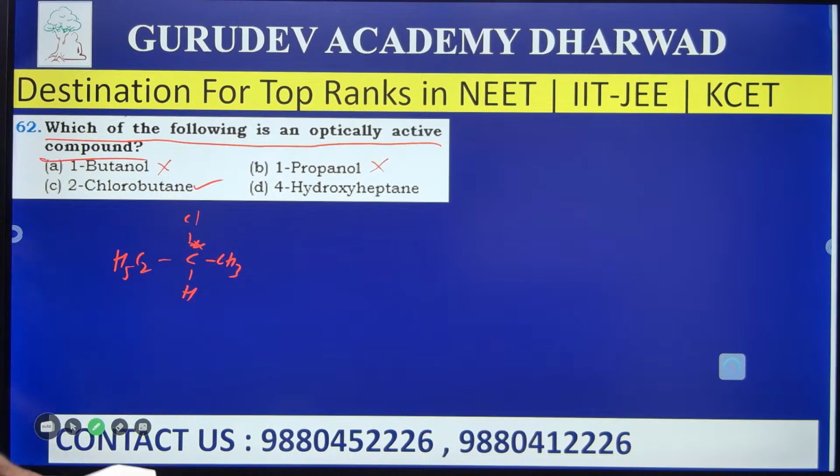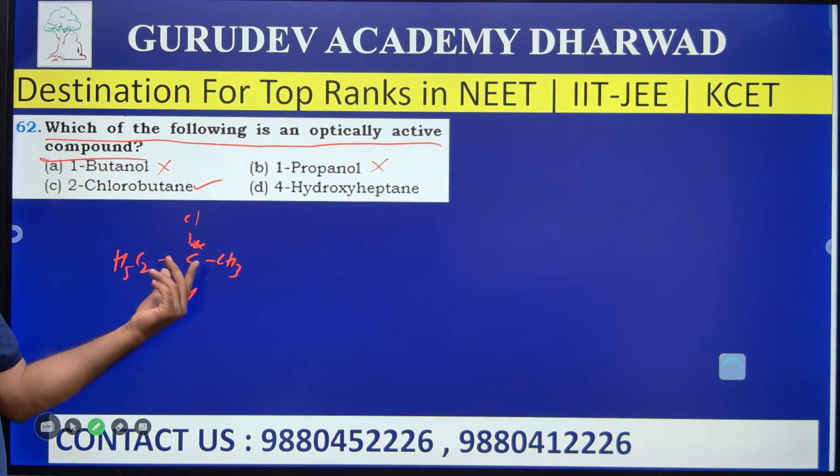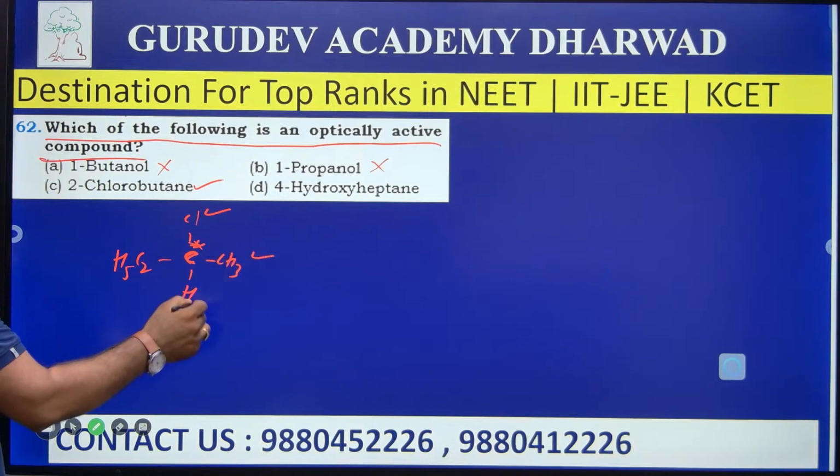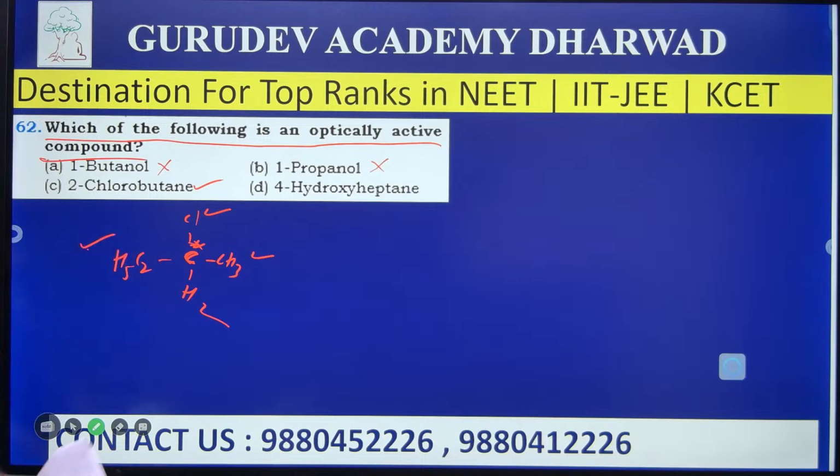So to become optically active, the carbon should be a chiral center. This carbon is bonded with 4 different species: here chlorine, here methyl, here hydrogen, and here an ethyl. Like this, the carbon is bonded with 4 different species. Hence, it is a chiral center. So answer C is the right answer for the question. Go to the next question then.